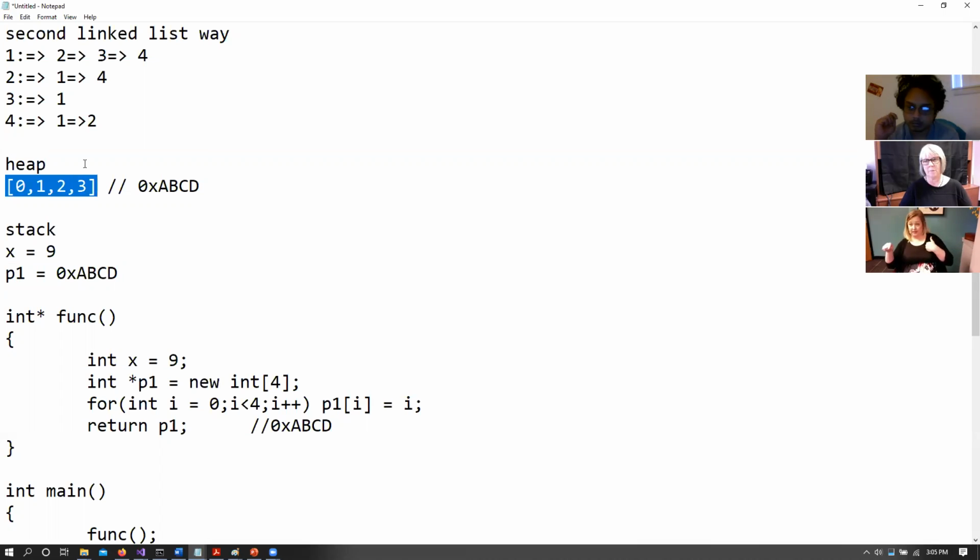Sean, what is the issue that you are having? Remember, Sean, that the P1 is not an array itself. P1 is just an address to something. So P1 itself is a variable that holds some memory.